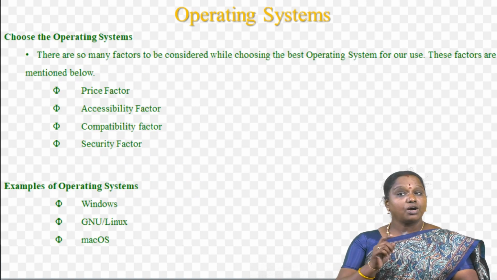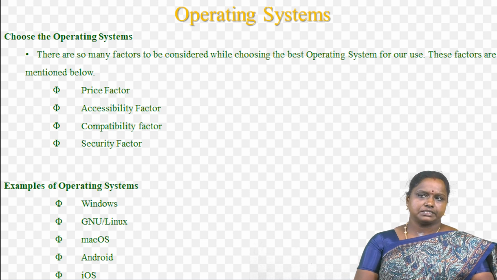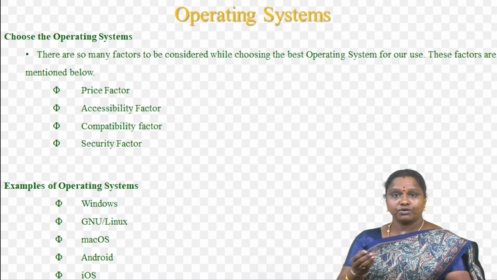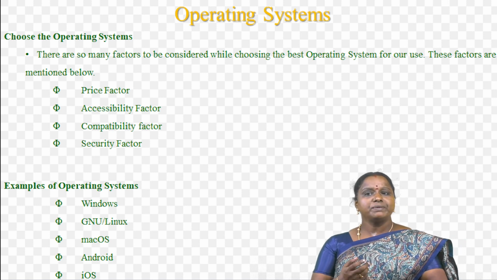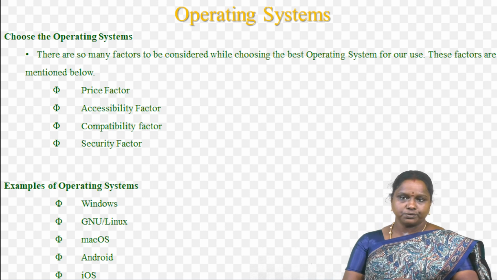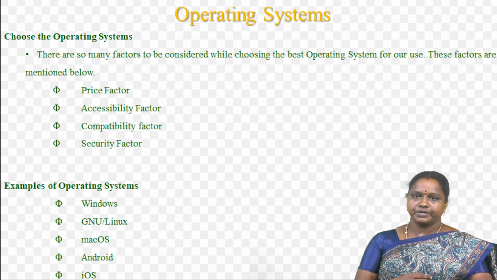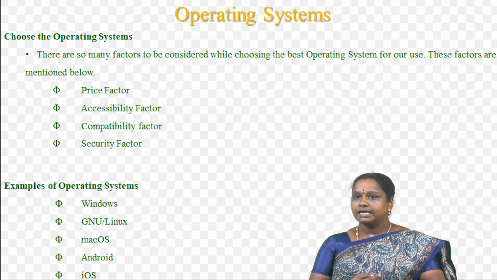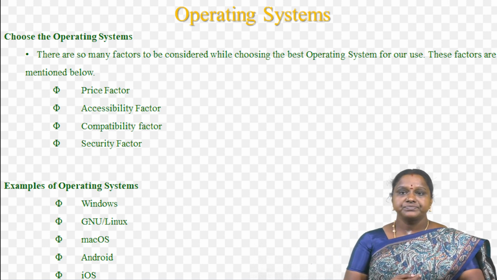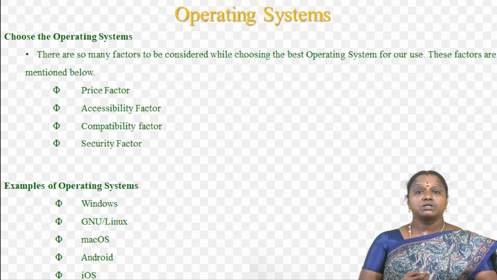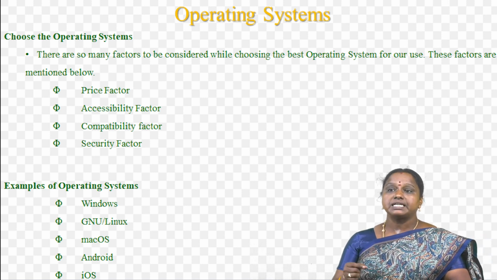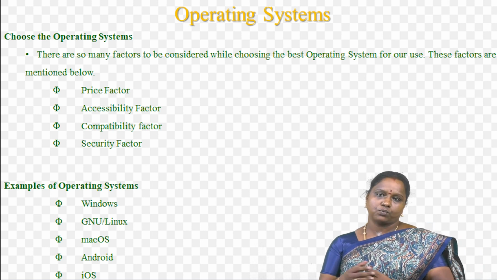Next, how to choose the operating system. If you want to purchase a new operating system, we check the following factors. It will be useful for you in future. There are so many factors to be considered while choosing the best operating system for our use. These factors are mentioned below. First one is price factor. Price is one of the factors to choose the correct operating system, as there are some operating systems that are free like Linux, but there are some more operating systems that are paid like Windows and Mac OS.